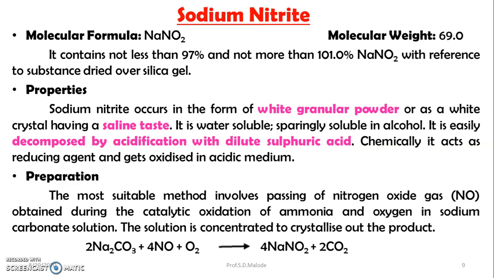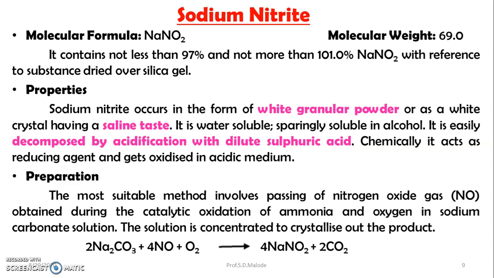Next preparation is sodium nitrite. Molecular formula is NaNO2, molecular weight 69. It contains not less than 97% and not more than 101% of sodium nitrite with reference to the substance dried over silica gel. Properties: sodium nitrite occurs in the form of white granular powder or white crystals having a saline taste. It is water-soluble, sparingly soluble in alcohol. It is easily decomposed by acidification with dilute sulfuric acid. Chemically, it acts as a reducing agent and gets oxidized in acidic medium.